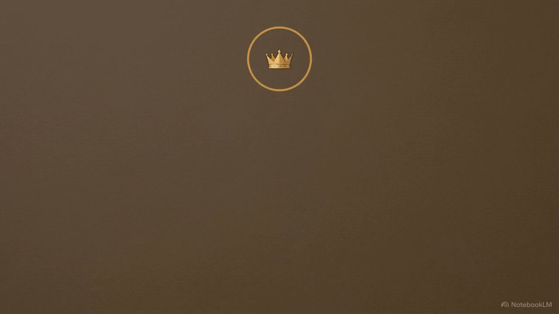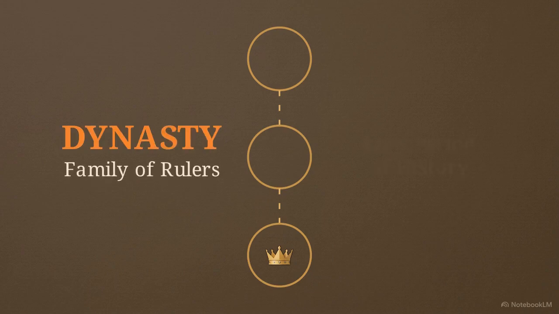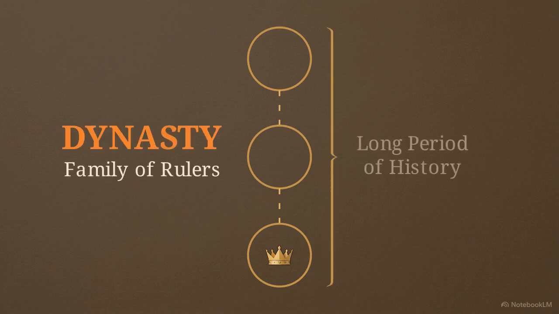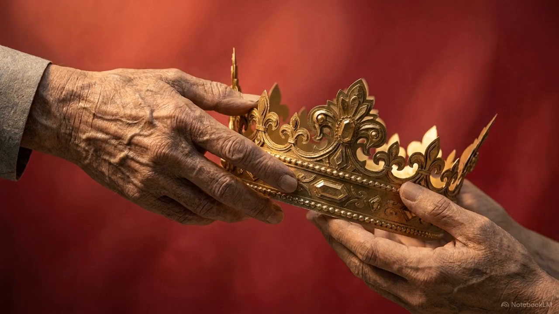When an emperor passes their power down through their family for a long time, they form a dynasty. A dynasty is a family of rulers who maintain power over a long period of history. For example, the Ming Dynasty ruled for nearly 300 years. Imagine a long family tree where the crown passes from a parent to a child and then to a grandchild.